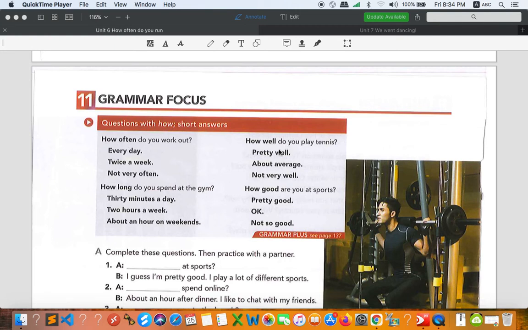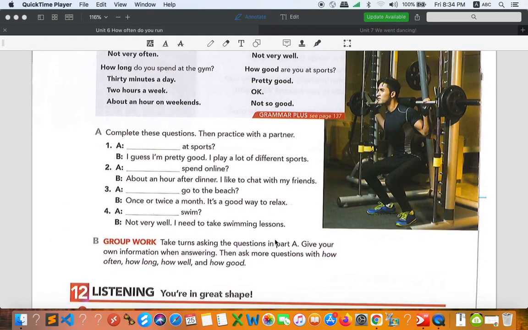So you can take a look at the answers in order to identify whether you should ask how often, how long, how well, or how good. So let's take a look at the answers together. Let's try exercise A. Complete these questions, then practice with a partner.